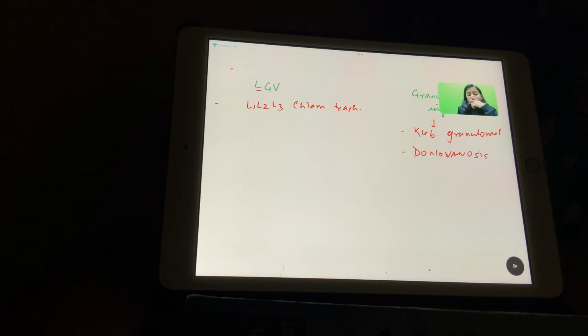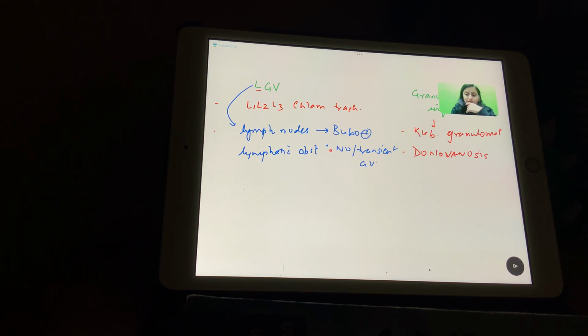Now, LGV starting with L. Remember that it is all about the lymph nodes and the lymphatics. Imagine that this is all about the lymph nodes and the lymphatic obstruction. So what do we see in LGV is the lymph nodes. There are buboes which are present, right? There can be no genital ulcer or a transient genital ulcer. So when the patient comes to OPD, the patient might not have the ulcer because the ulcer came and just went. Even the patient did not realize, but the patient has buboes. So this is the one which can present just with lymph nodes without the genital ulcer.